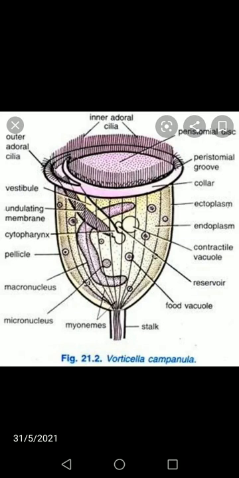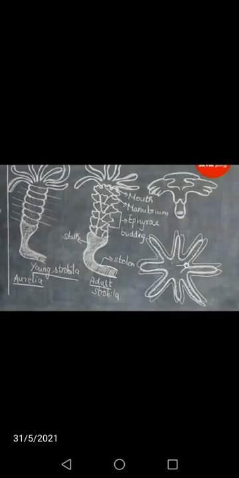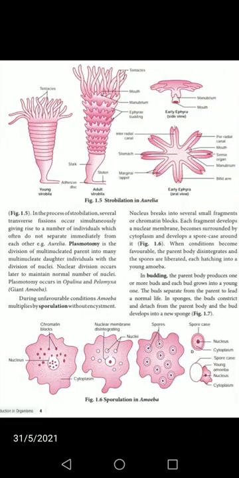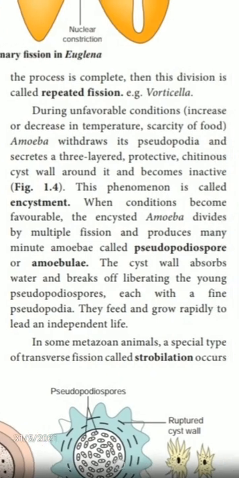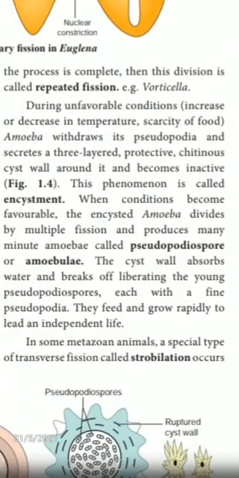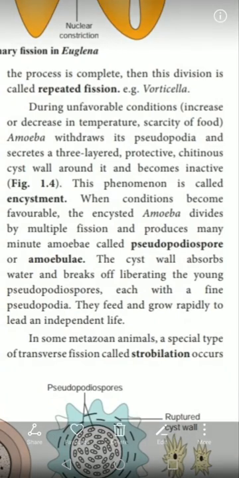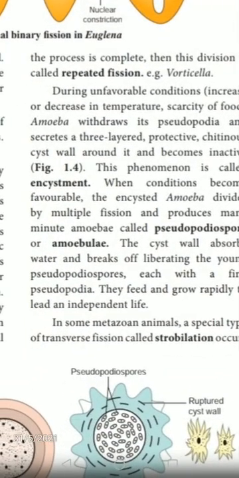Next, in multiple fission, we are going to see what happens to the amoeba during unfavorable conditions and during favorable conditions. What do you mean by unfavorable conditions? The conditions are not suitable for that organism. This may be because of a decrease or increase in temperature, or a scarcity of food. Scarcity of food means a lack of food.